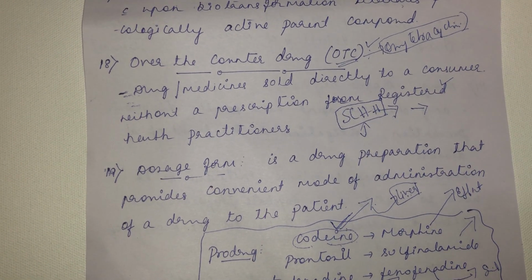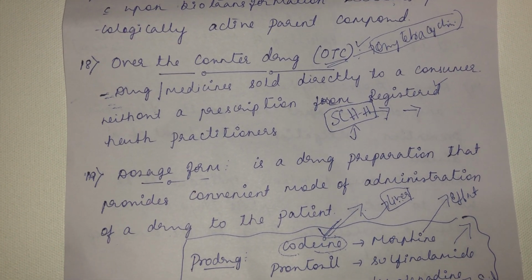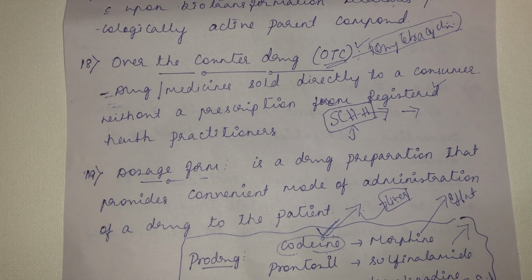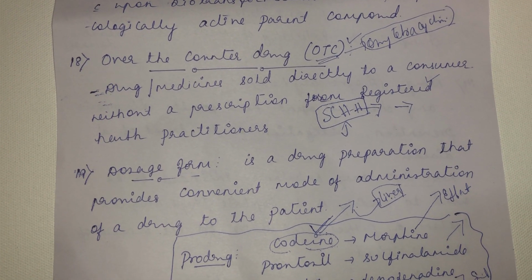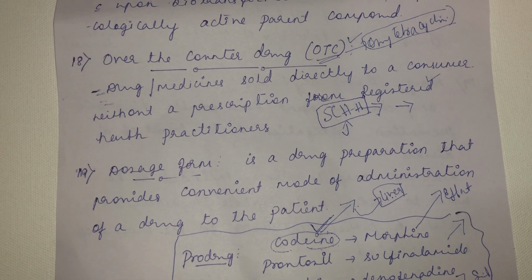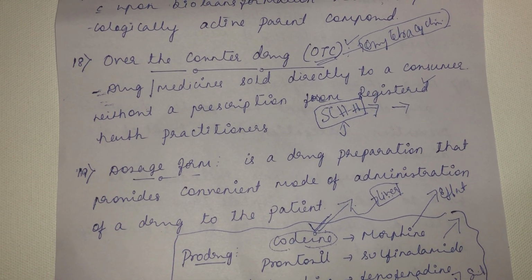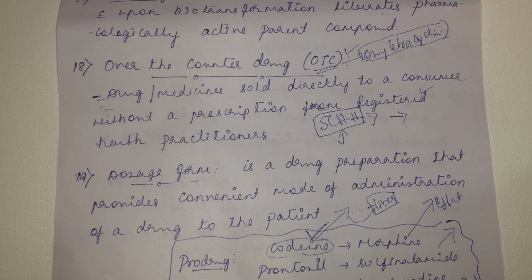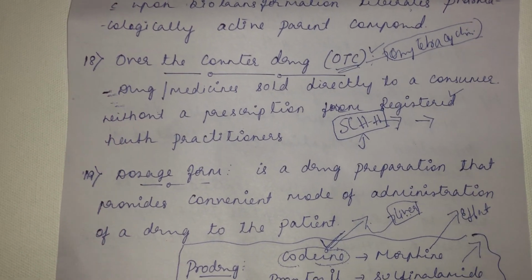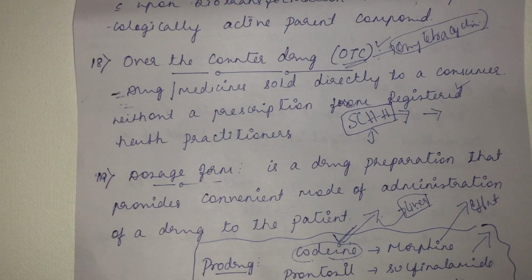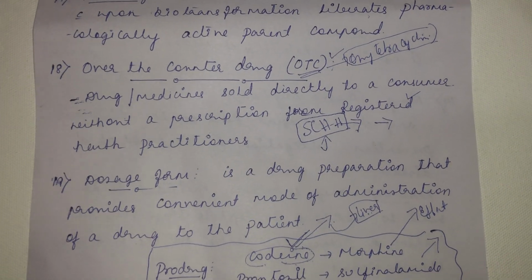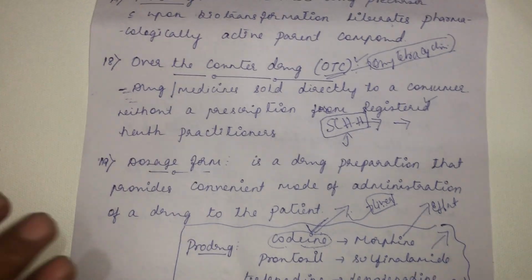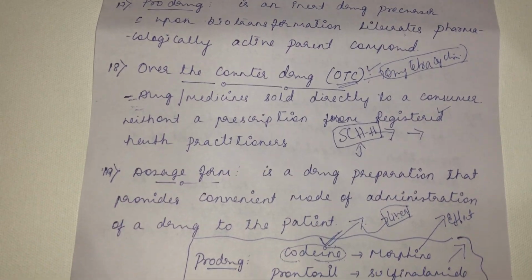They started using this Corex syrup and addiction happened with it. So rampant over-the-counter sale of Corex syrup was there. Later on, when they found out that addiction was related to Corex syrup, they stopped selling it, and they also withdrew the license of so many medical stores that were selling Corex syrup over the counter. That is the meaning of over-the-counter drug.